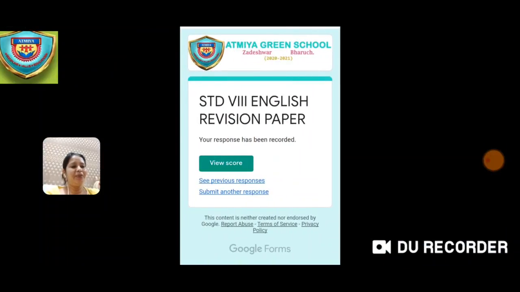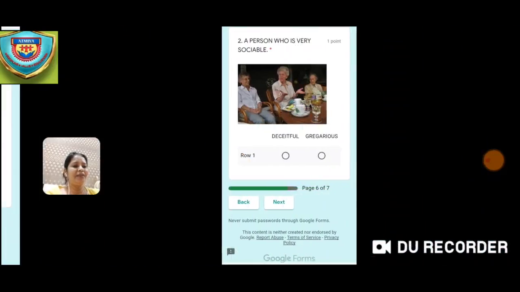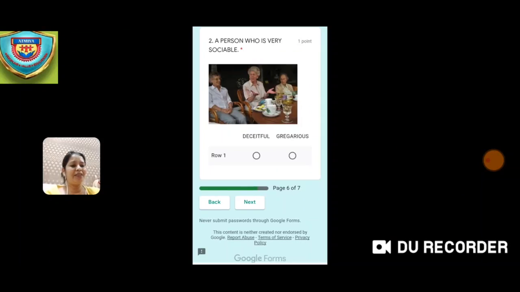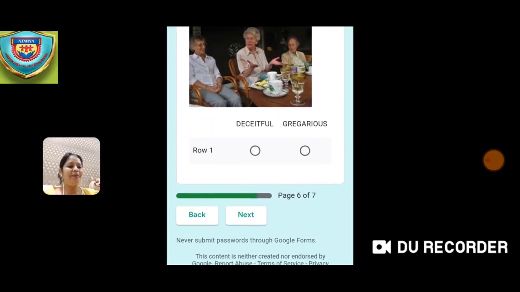Now we have completed all the questions, up to 25 marks, and it has been completed. So that was the last page. So after the answer, you can see over here back and next. So this is the 6th page and this is the 7th page.